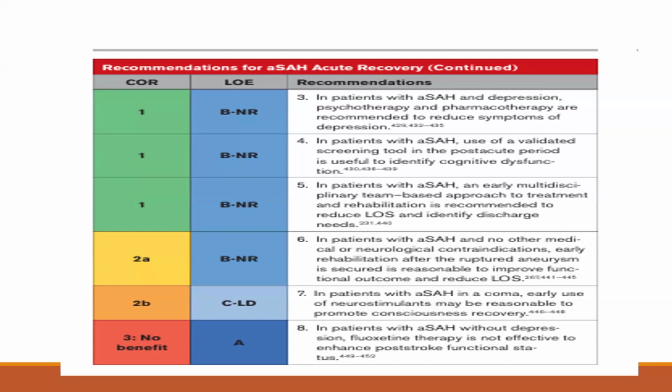In patients with aneurysmal SAH, an early multidisciplinary team-based approach to treatment and rehabilitation is recommended to reduce the length of stay and identify discharge needs. In patients with aneurysmal SAH and no other medical or neurological contraindication, early rehabilitation after the ruptured aneurysm is secured is reasonable to improve functional outcome and reduce the length of stay. The class of recommendation 2A, level of evidence B.